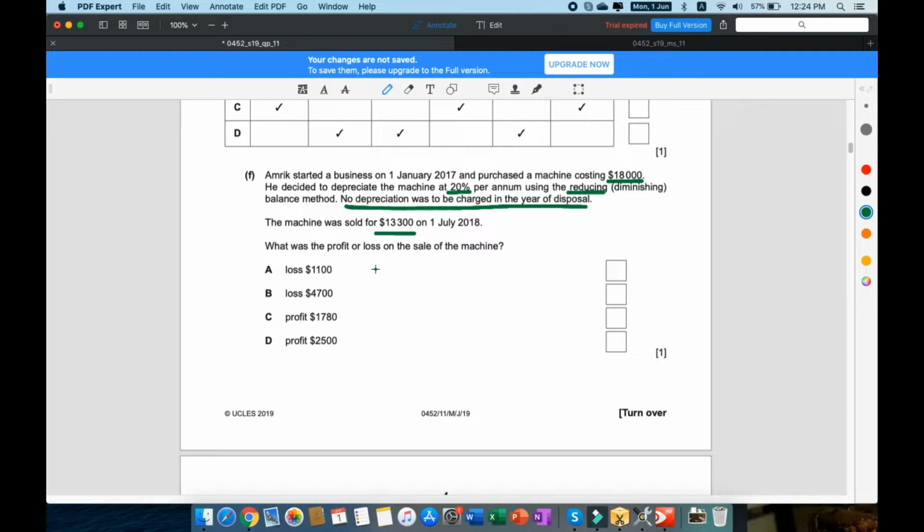That is going to be $18,000 into 20% of that. You could do that the easier way, which there is one, but I'm just going to do this. That is going to be $3,600 of depreciation, and then we can get the net book value by subtracting that. That is going to give you $14,400.